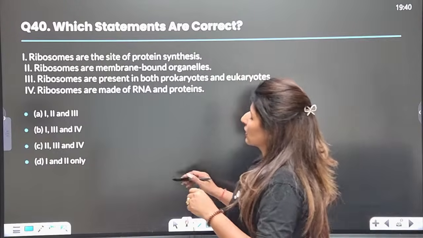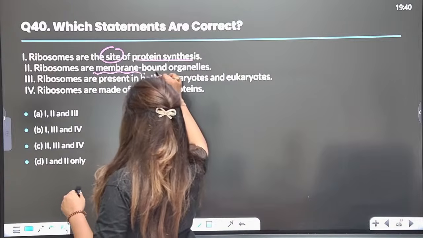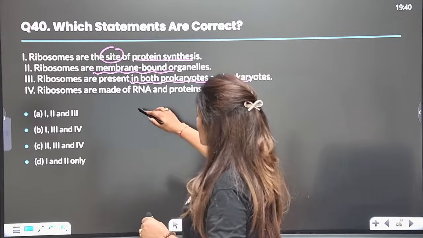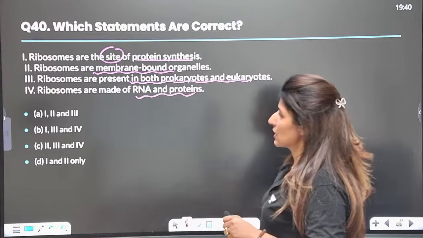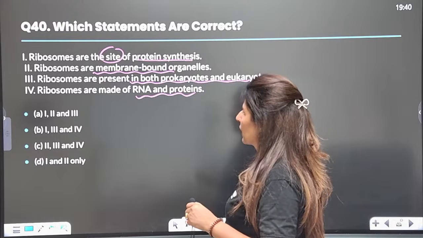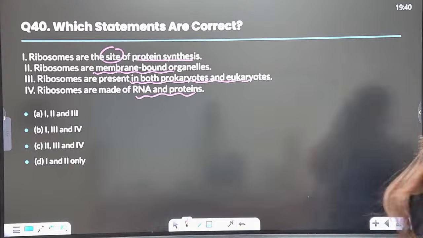Which statements are correct? Ribosomes are the site of protein synthesis. Ribosomes are membrane bound. They are present in both prokaryotes and eukaryotes and they are made up of RNA and proteins. Yes, please. Which statements are correct? Quickly let me know the answer. What have you marked?